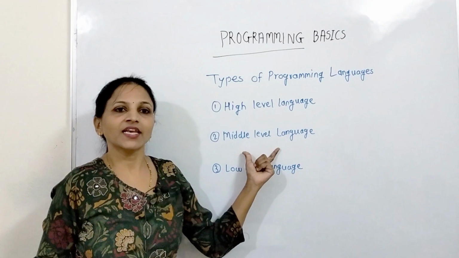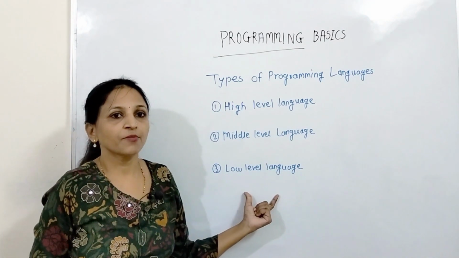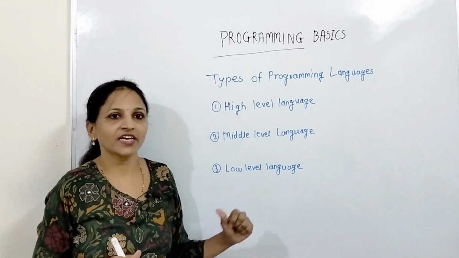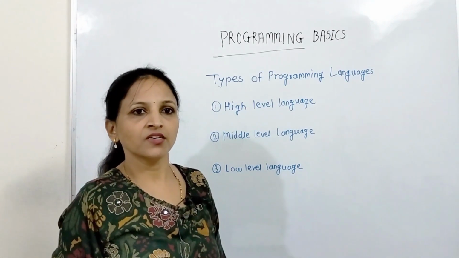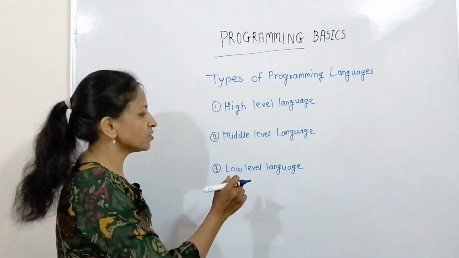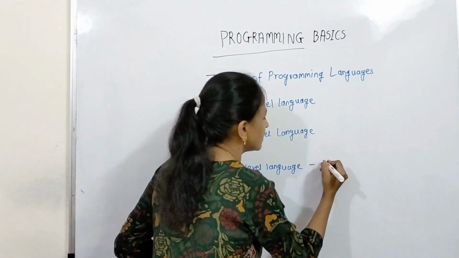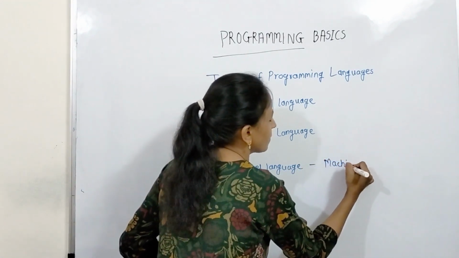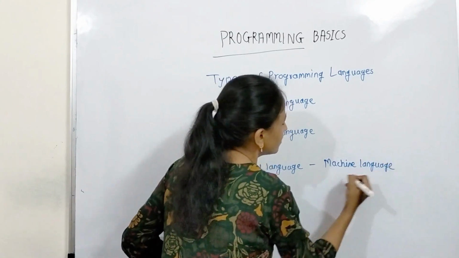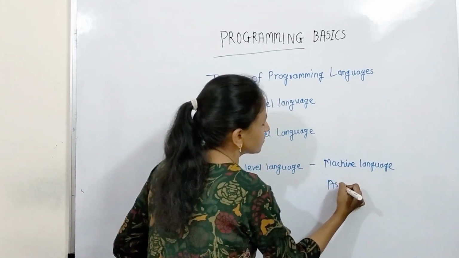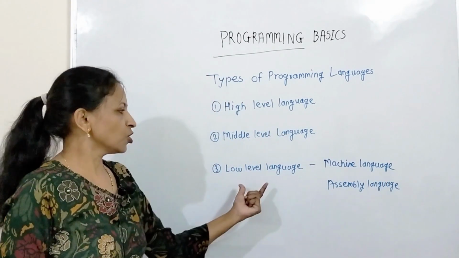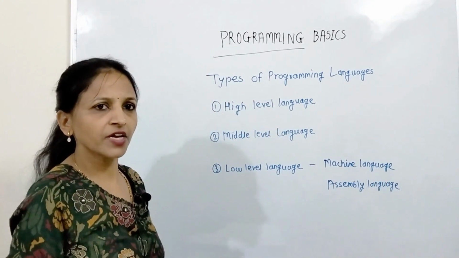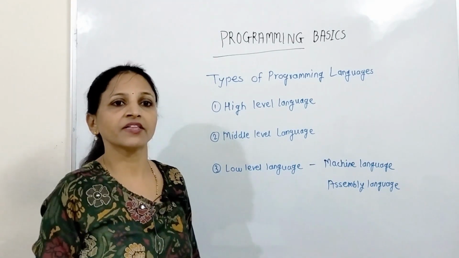High level language, middle level language and low level language. I am going to start with this low level language. Now low level means very close to the machine. Whatever language that comes under this low level language category, that is machine language, and second one is assembly language. These two come under low level language. Low level means very easily understandable by the machine.